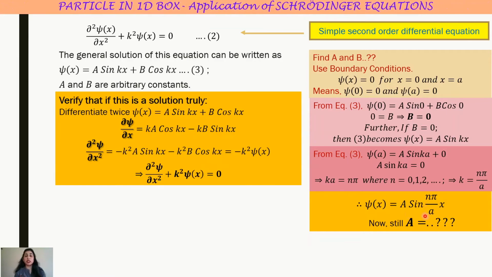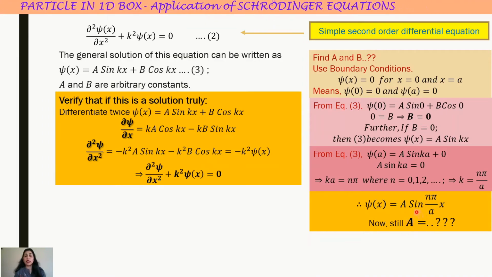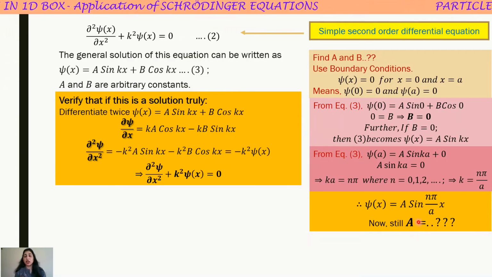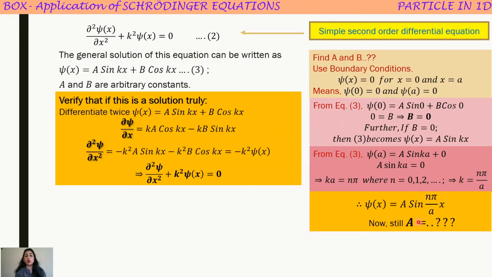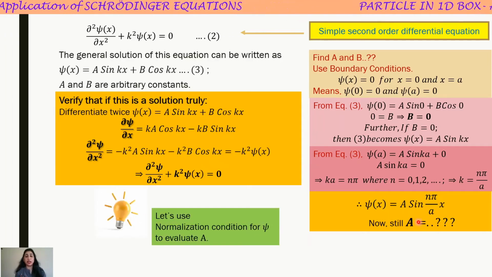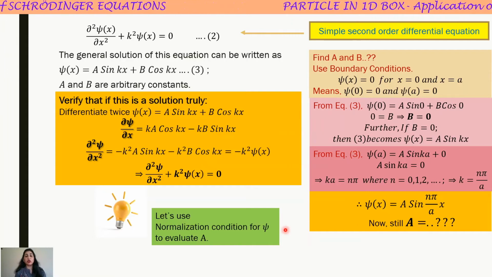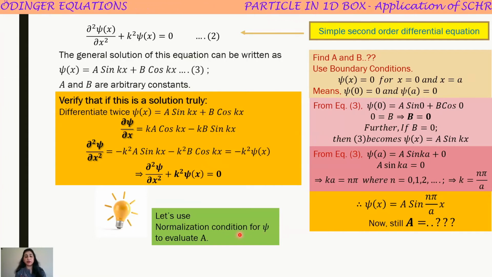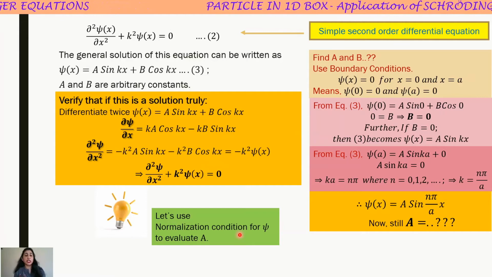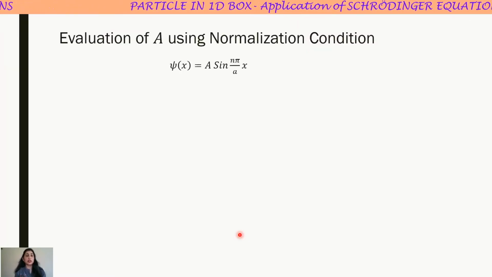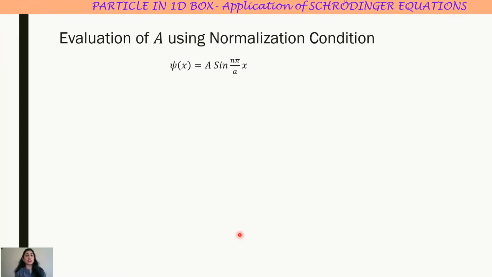Now see, still constant A appears here. The constant A is still unknown to us. Now how can we calculate this constant A? To evaluate A, we make use of the normalization condition, as our wave function must be normalized also.